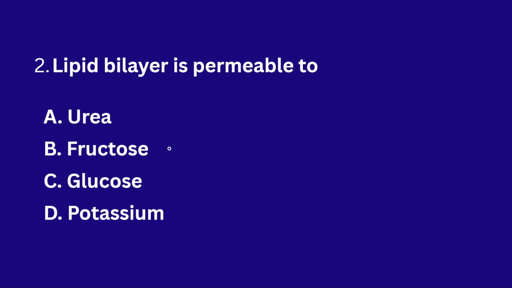Urea. Urea is the only such compound in these options. This urea can permeate and enter the lipid bilayer of a cell. So the cell contains a lipid bilayer, and this lipid bilayer can allow only urea to pass into the cell. If you have any doubts, please comment down, and I will make sure to explain each and everything to you.